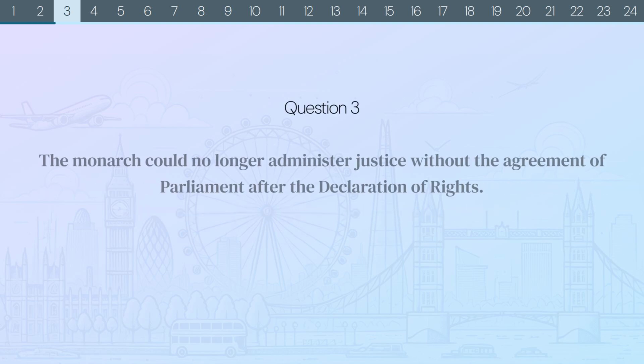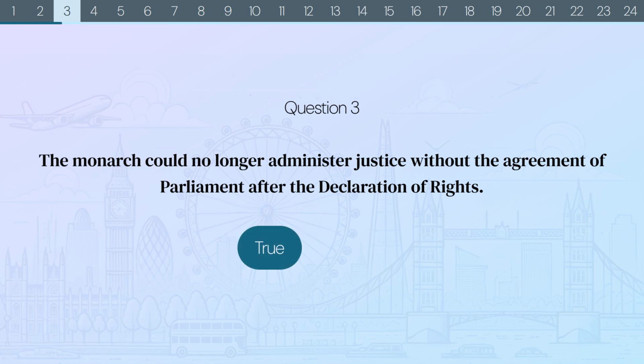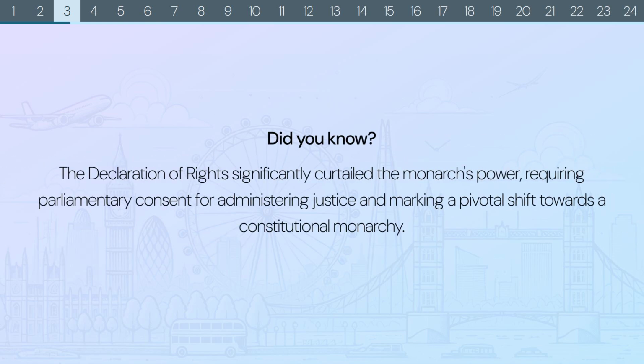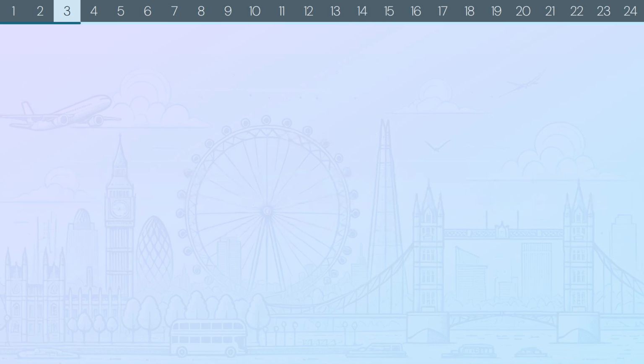Question 3. The monarch could no longer administer justice without the agreement of Parliament after the Declaration of Rights. True or false? The correct answer is true. Did you know the Declaration of Rights significantly curtailed the monarch's power, requiring parliamentary consent for administering justice, and marking a pivotal shift towards a constitutional monarchy?